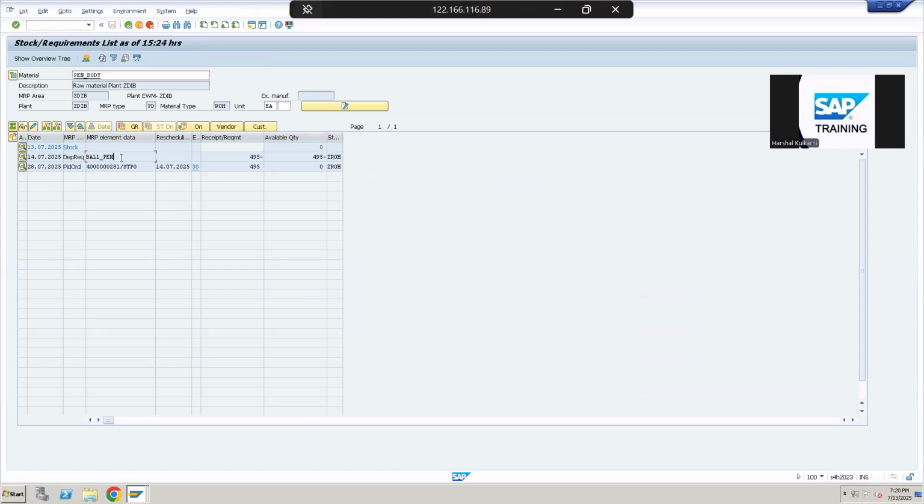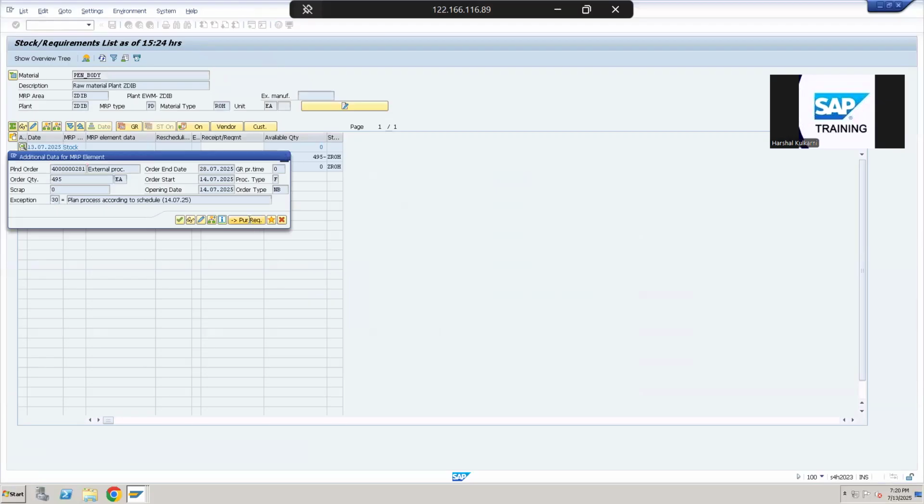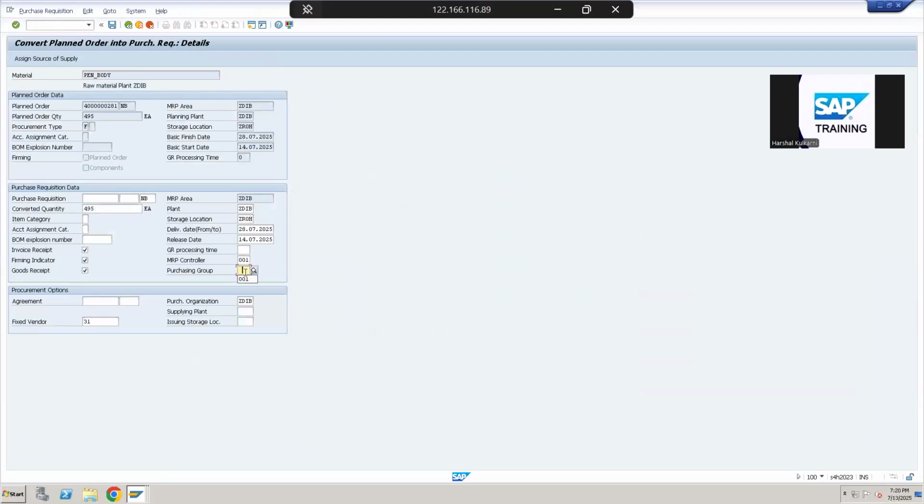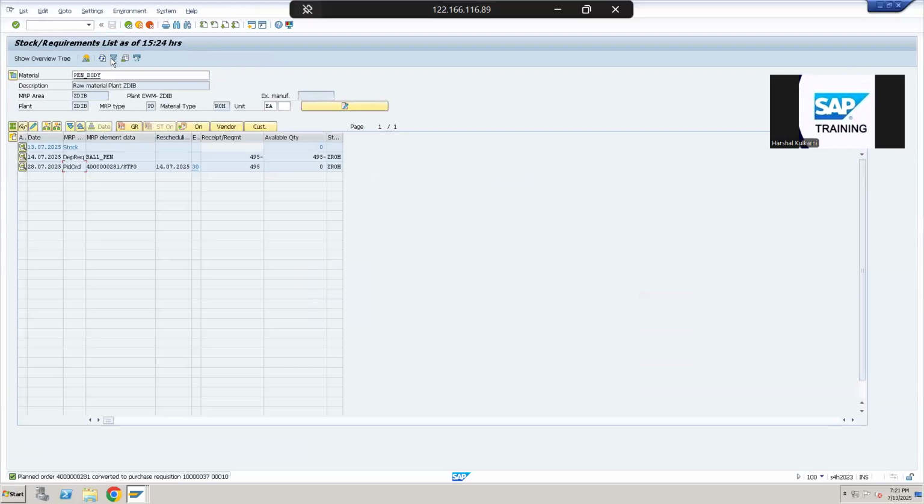As you can see, we can see the dependent requirement of our final product here. We need 495 quantity, so we have to purchase this pen body in 495 quantity. Now this is the plan order. Let me convert this to a purchase requisition. We can have a system setting in SAP so that we directly get a purchase requisition. A purchase requisition is a document which can be converted into the purchase order to make an actual purchase.